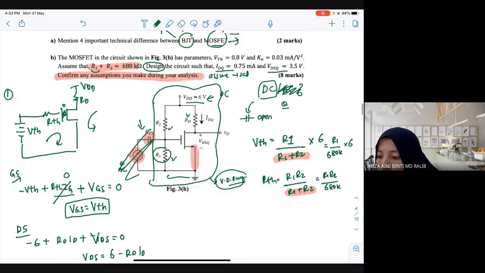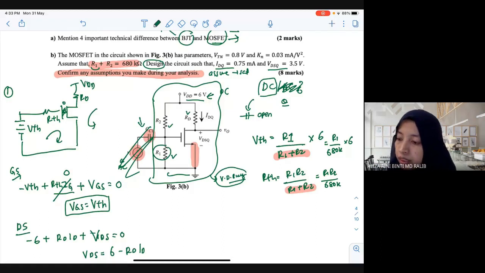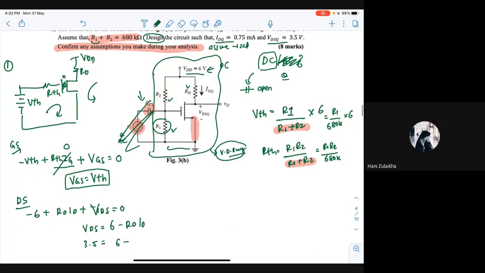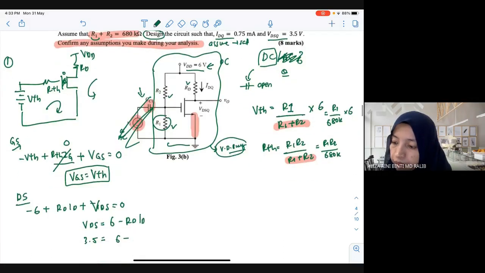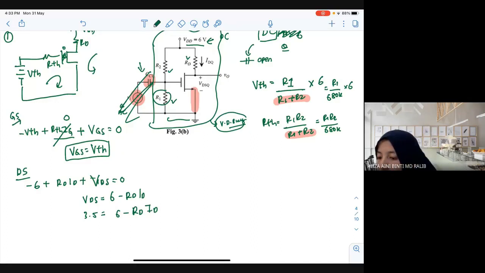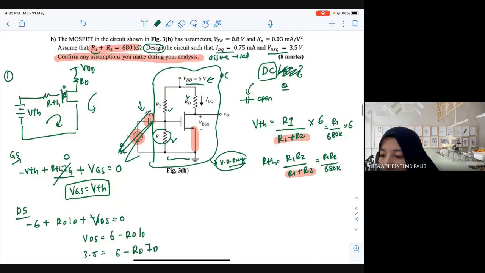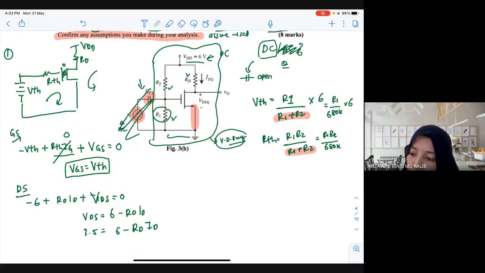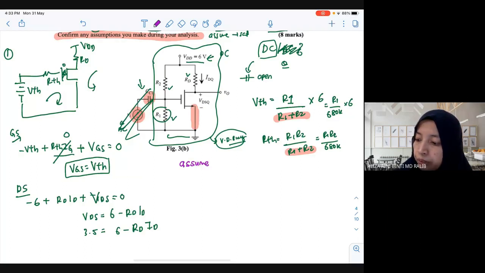But do you know your RD? Is RD given? No, RD is not given, and you also don't know your ID. So what do you need to do next? You can't solve it yet. What is missing? What is the next step, the most important one? Saturation. Yes, assume saturation or assume triode? Assume saturation. So ID equals Kn (VGS minus VTN) squared.